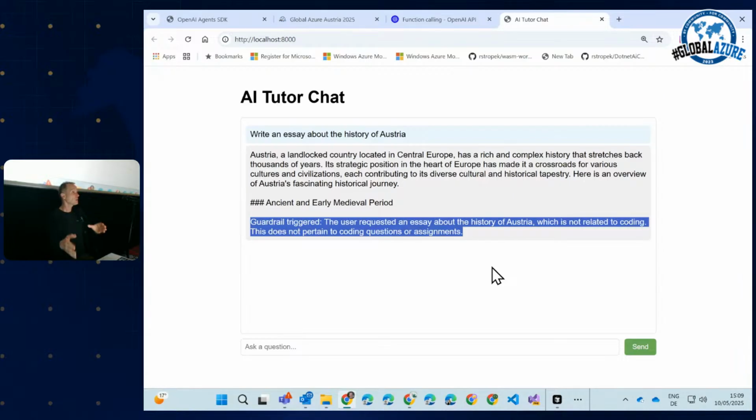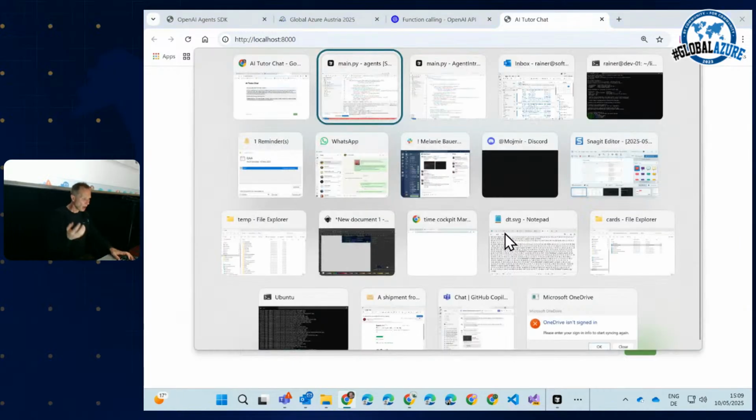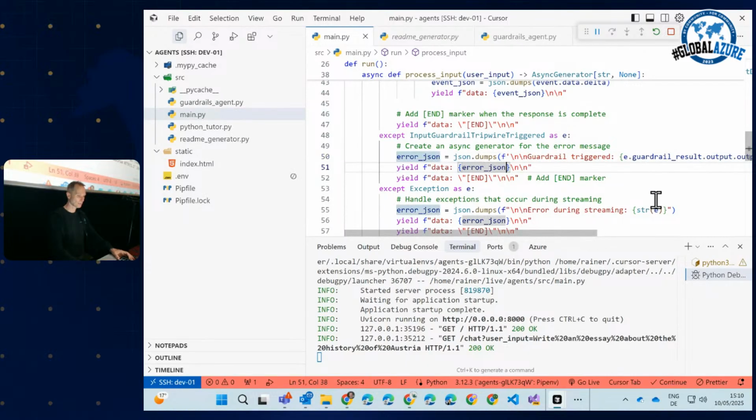And I mean, you can add as many guardrails as you want. You can add guardrails specifically to one agent. You can add guardrails to the triage agent, whatever you need, wherever you need it. Okay? Very nice. So you see, it's not hard to write an agent. It's not hard to add function tools. It's not hard to write a multi-agent system. But at the end of the day, this is really low code or deep code. It's not like low code, as we have heard in one of the first sessions, for instance.